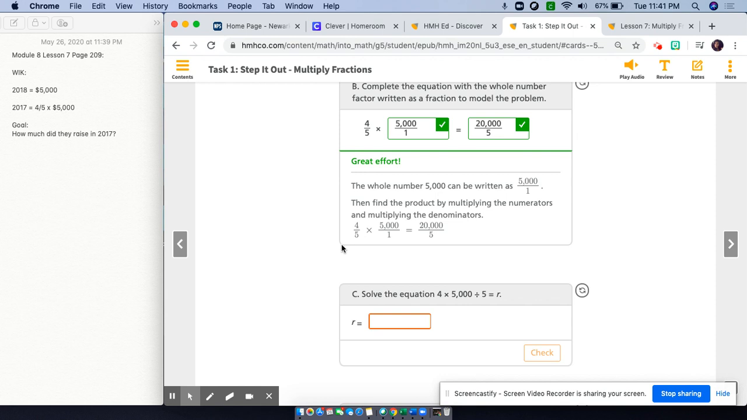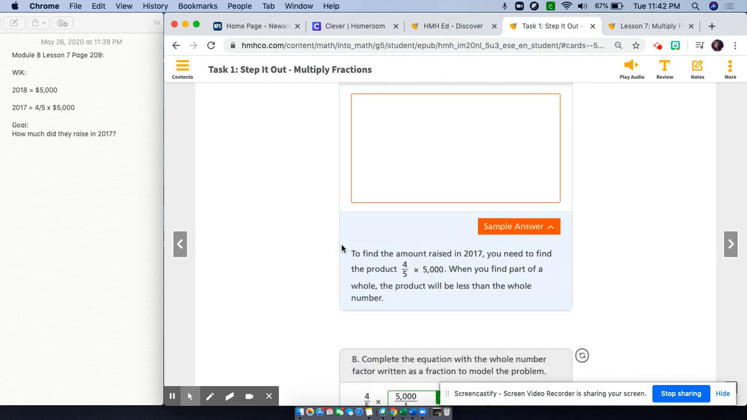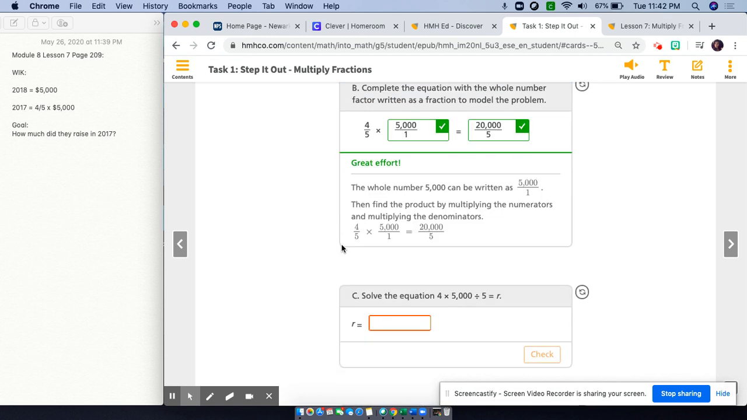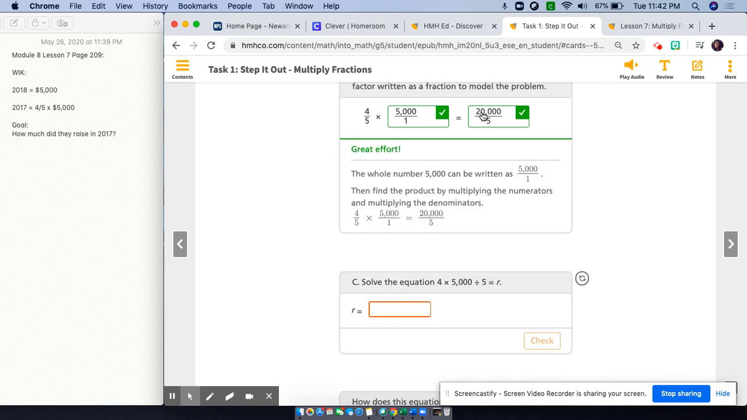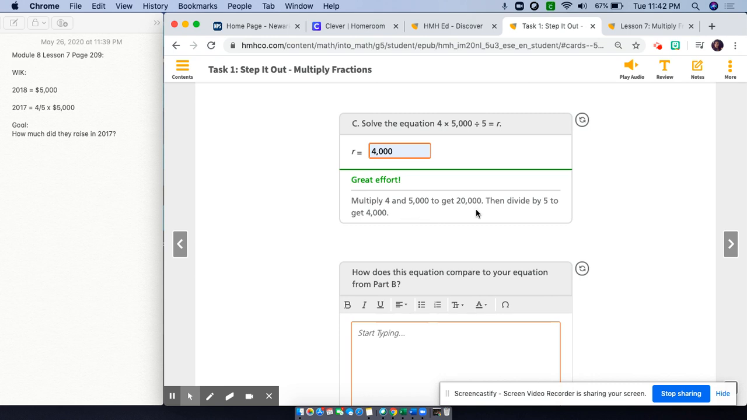20,000 over 5 is not an amount of money. I can't say they raised $20,000 over $5,000. That doesn't make sense. What we need to do is the last step. We have to divide 20,000 by 5, which is what this is here. So the 4 times 5,000 gave us that 20,000. Now I need to divide by 5 to figure out how much money was raised, to figure out what R is. The correct answer is 4,000. There we go. We multiplied 4 and 5,000 to get 20,000 and then divided by 5 to get 4,000.